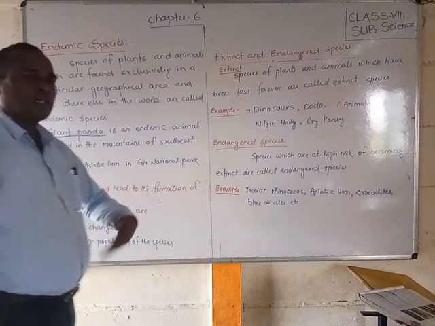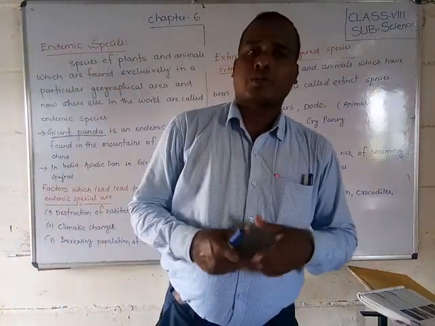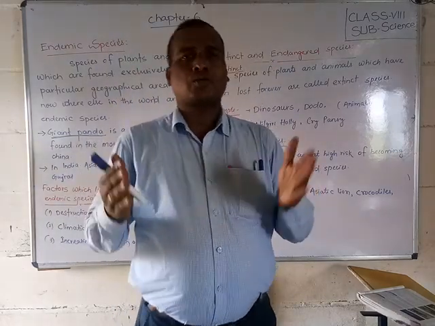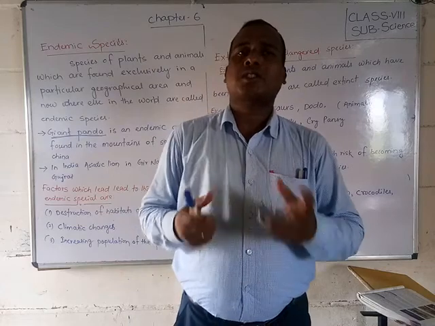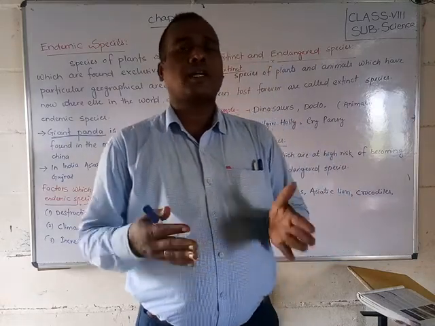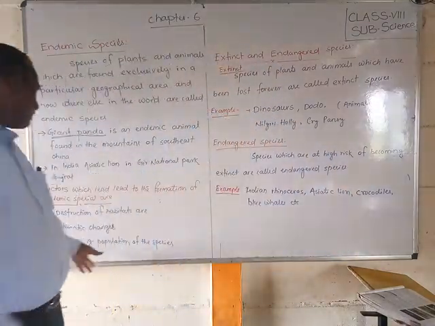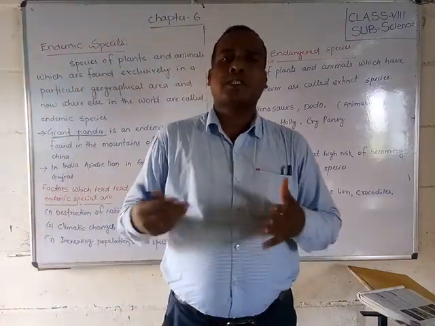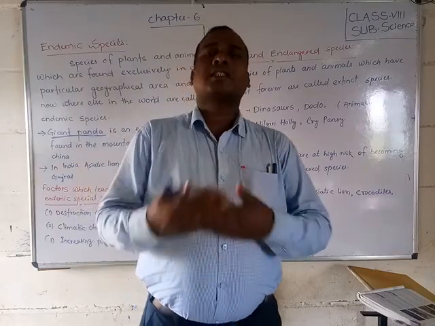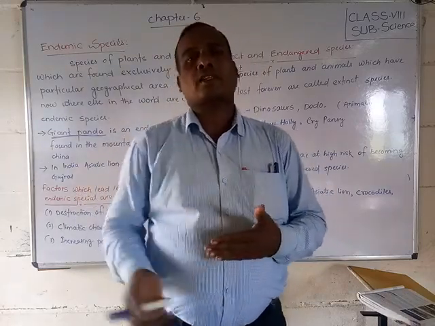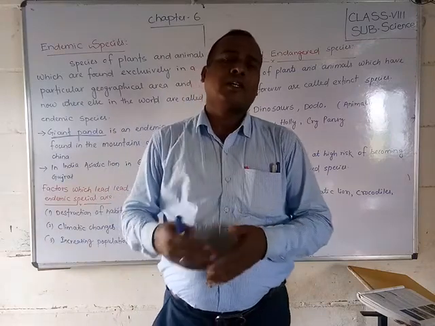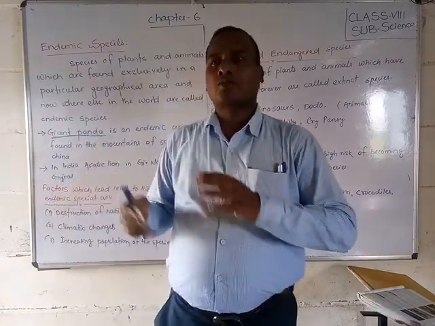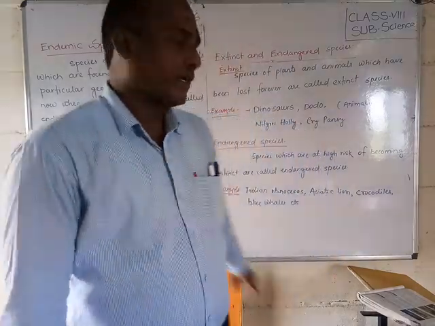Next, climatic changes. They need a good climate which supports their life, so suitable surroundings are required. If the climate is not supporting, they cannot exist. Next is the increasing population of a species. Suppose the tiger population increases, then day by day a new endemic species emerges. So these are the factors affecting endemic species.